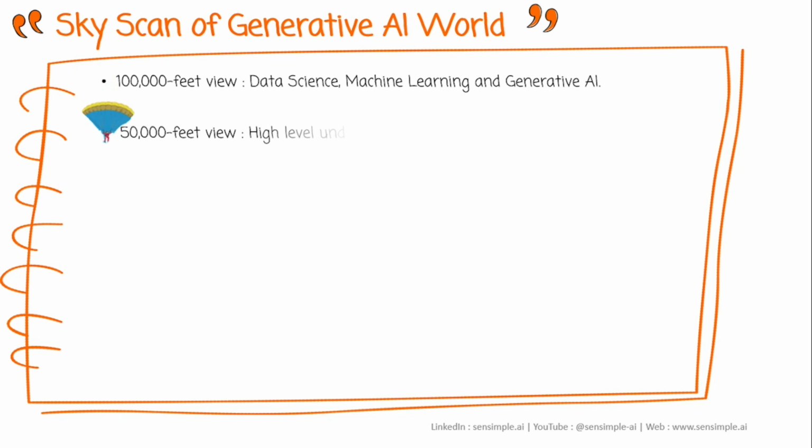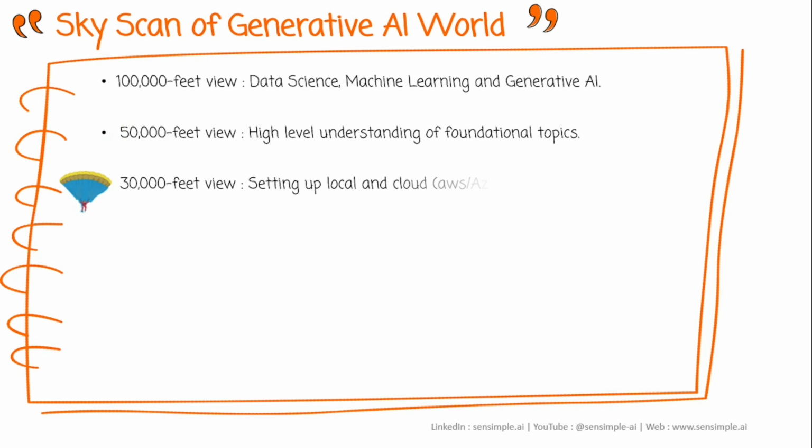In the next step, we are going to dive a little deeper at our 50,000 feet view. At that point, we are going to have a high level understanding of the foundational tools that will be needed to get us started with the coding. After that, we are going to dive deep at the 30,000 feet view, where we will be setting up our coding environment on our local machine and in the cloud as well.